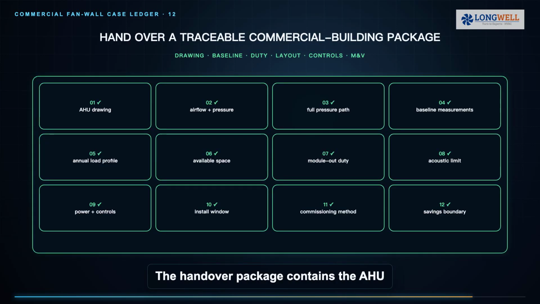The handover package contains the AHU drawing, airflow and pressure schedule, complete pressure path, baseline measurements, annual operating profile, available space, module out requirement, acoustic limits, power and controls, installation window, commissioning method and savings boundary. With those inputs, another engineer can reproduce the selection and acceptance logic.